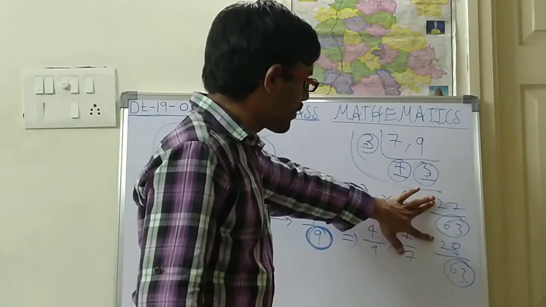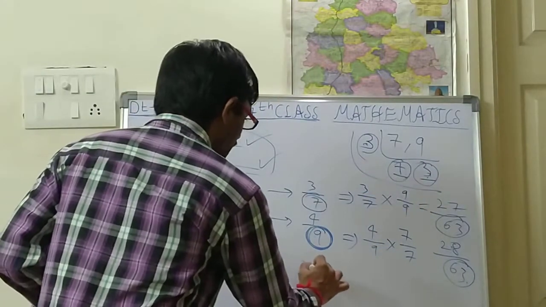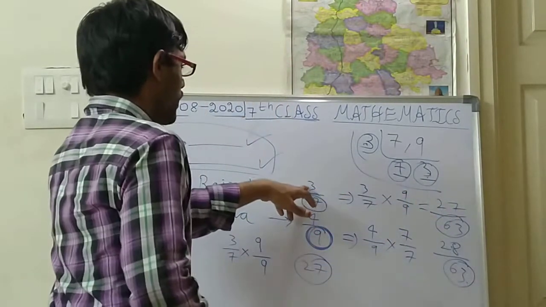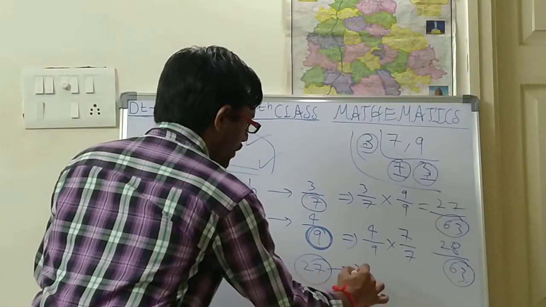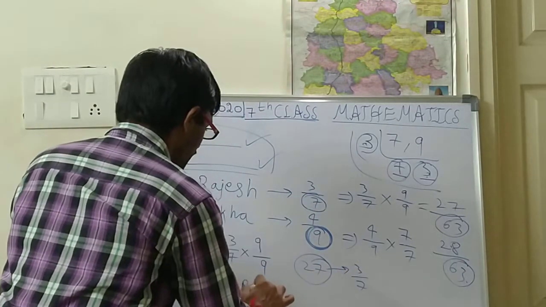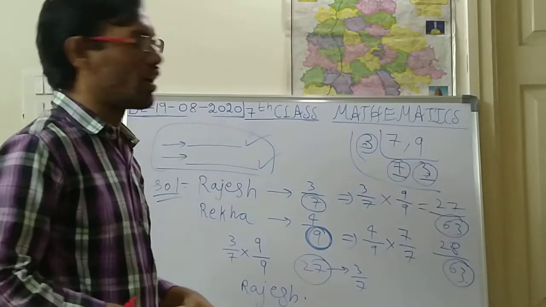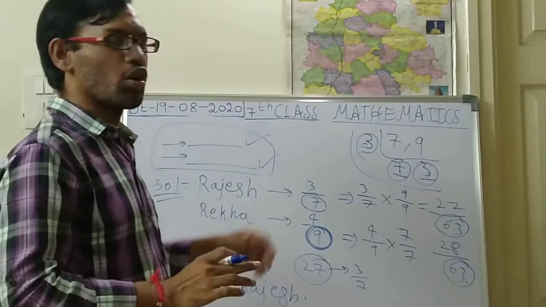So which is the lesser number? 27 or 28? So 27 is the lesser number. So for what is 27? For 3 by 7. So whose work is lesser now? So 3 by 7. So Rajesh has done the lesser part of his homework, instead of Rekha. Rajesh has done the lesser part of his homework.